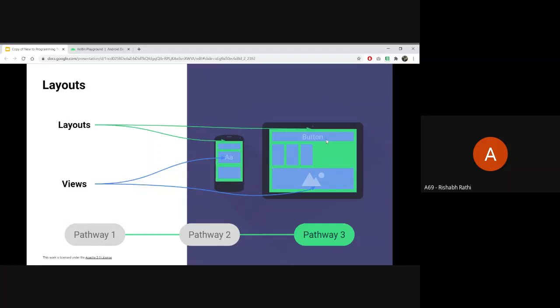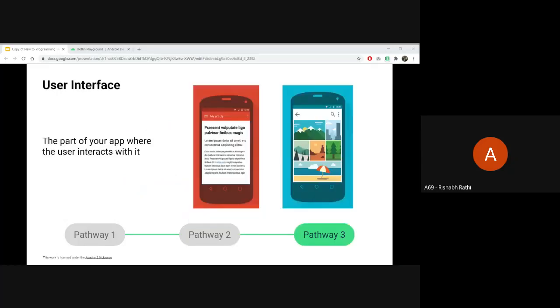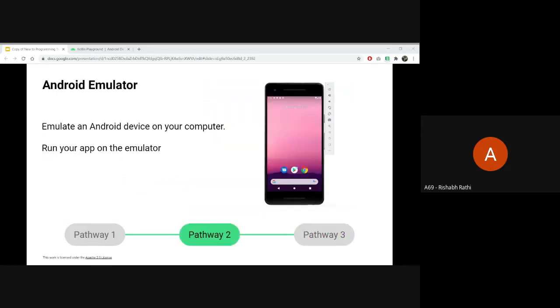Over here in the second application, there are 5 views, right? One is a button, then 3 are card views, and the fifth, the last one, is an image view. So these are the views that combine to form a layout. Did you get it? Okay, cool. Do you want me to explain anything else? Any doubts?